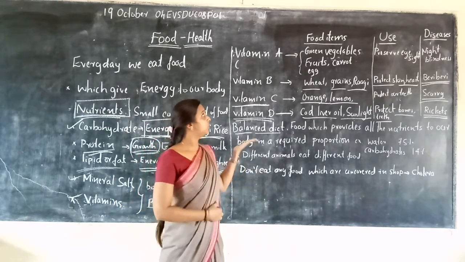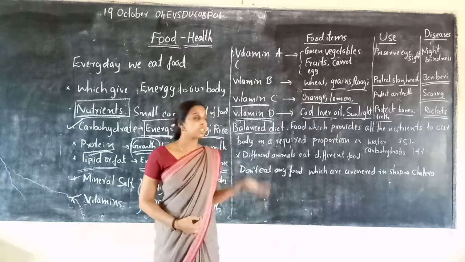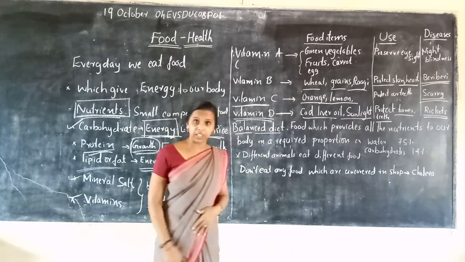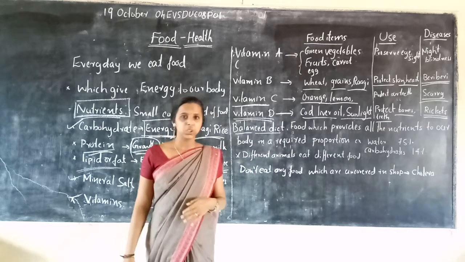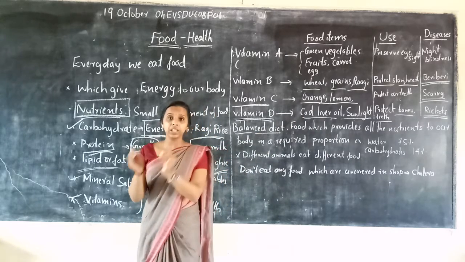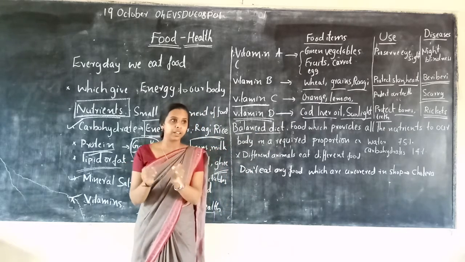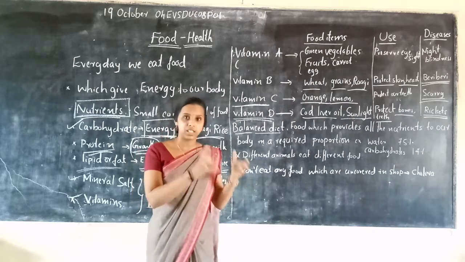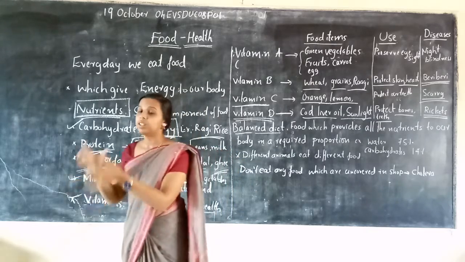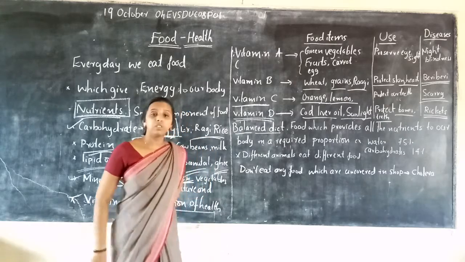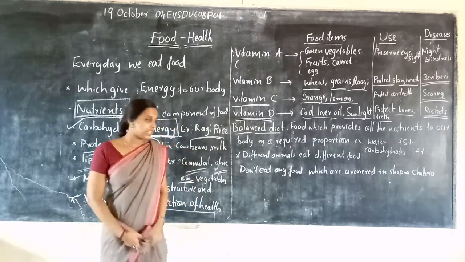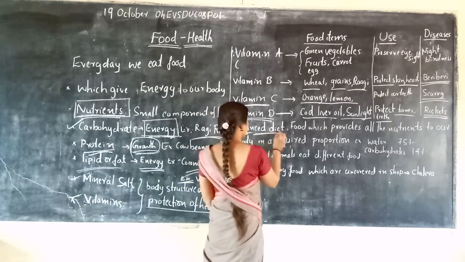One day we eat only green vegetables, second day wheat, third day orange, that way? No. There is a particular proportion of how much we eat of each food. Such a proportion we call a balanced diet.